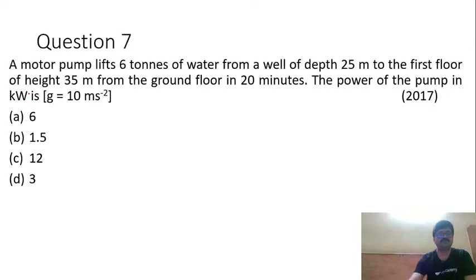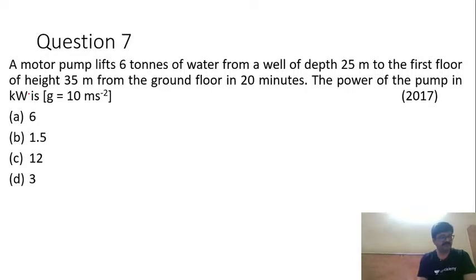Now let me move on to 7th question. A motor pump lifts 6 tons of water from a well of depth 25 meter to the floor of height 35 meter from the ground floor in 20 minutes. The power of the pump in kilowatt is. Okay.